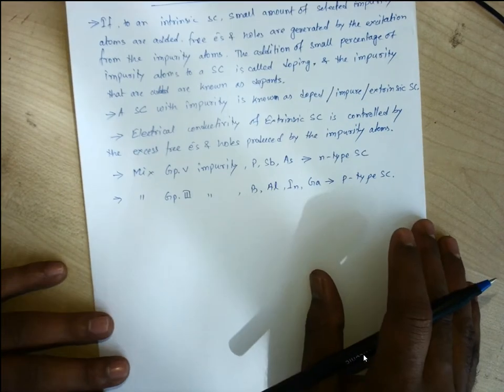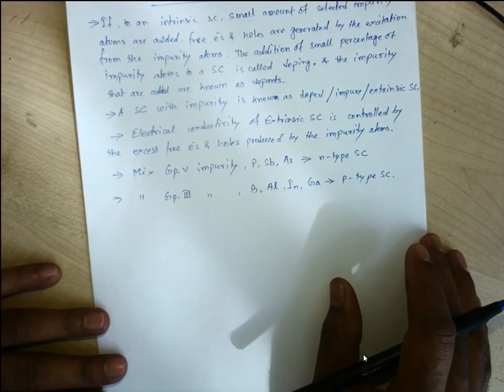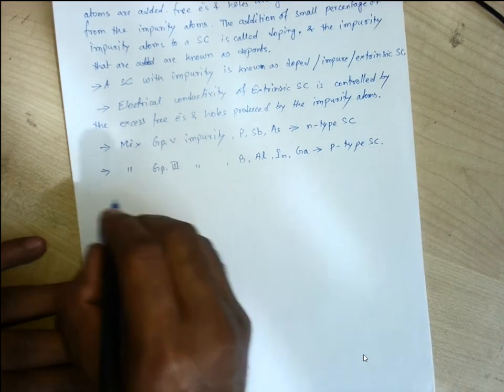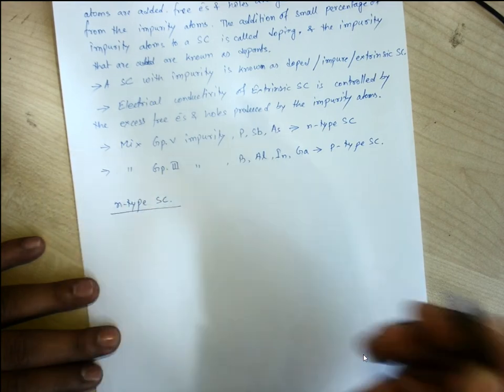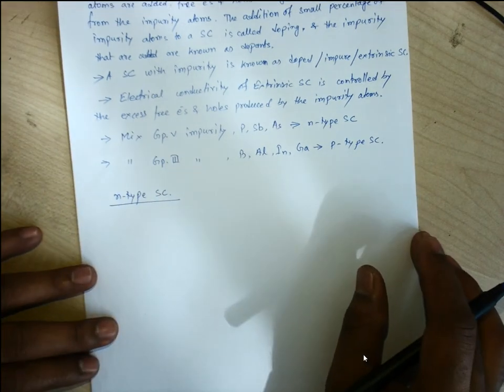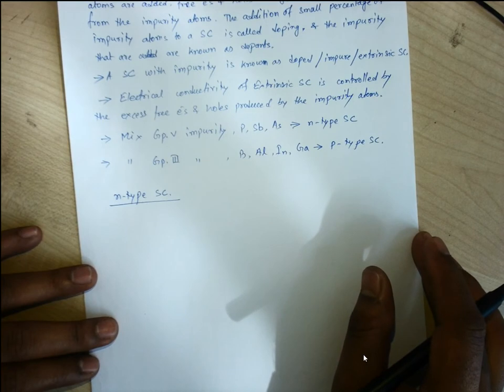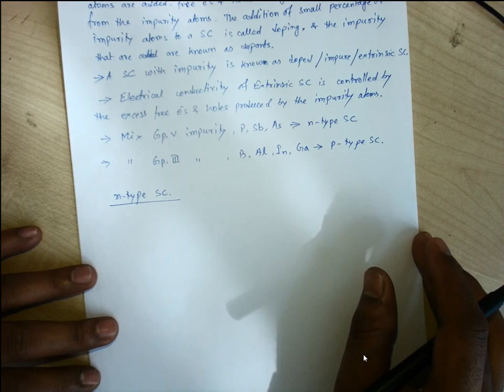Now let us go with the crystal lattice structure for the n-type semiconductor. We consider a germanium crystal, on which we mix antimony. Antimony has 5 valence electrons.